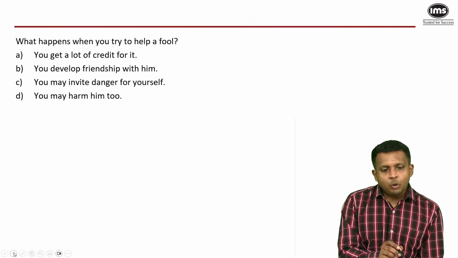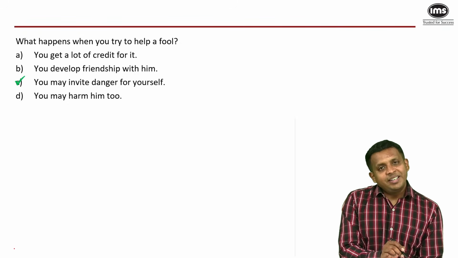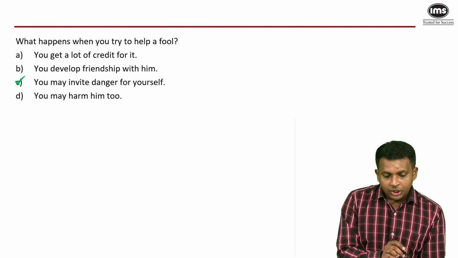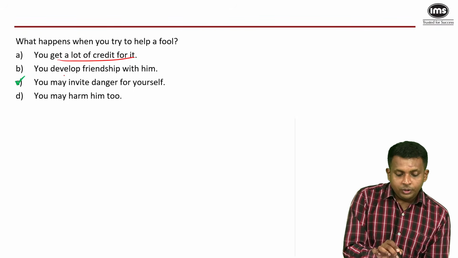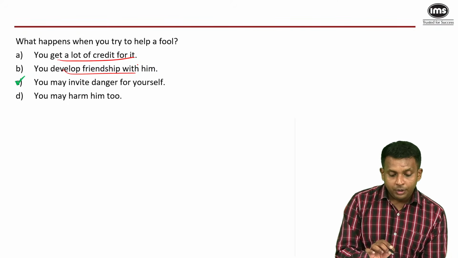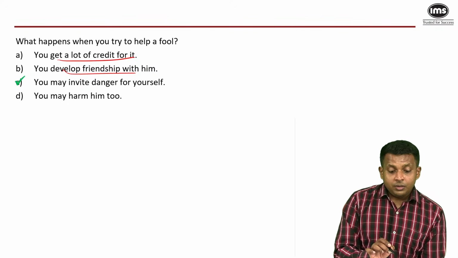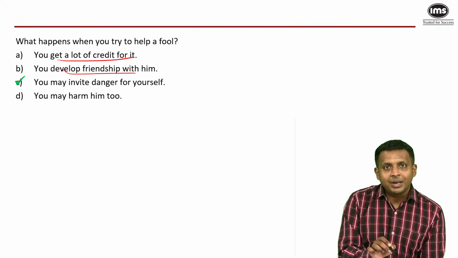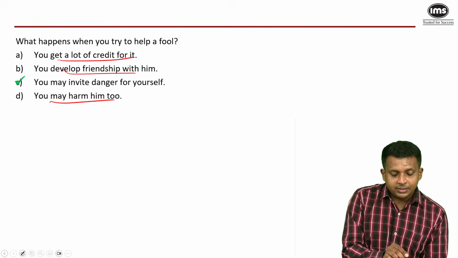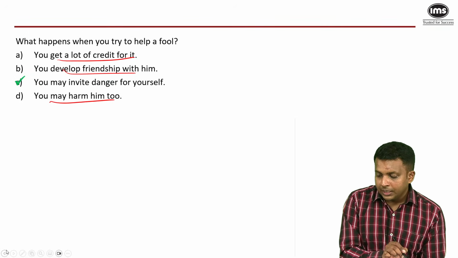The monkey pulled the bird out of its nest. So you invite danger for yourself. You do not get a lot of credit for it. The monkey did not thank the bird. The monkey did not befriend the bird. And you may not harm the fool, like the bird would not harm the monkey. So these are all grounds for elimination. And the answer is obviously C. Next.